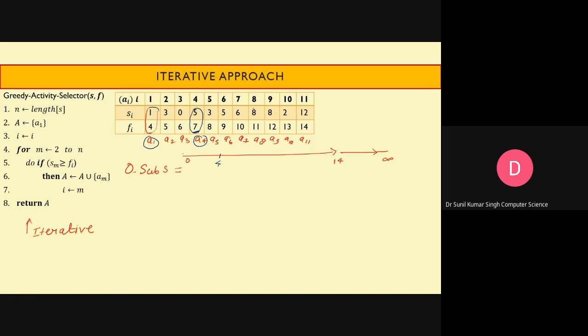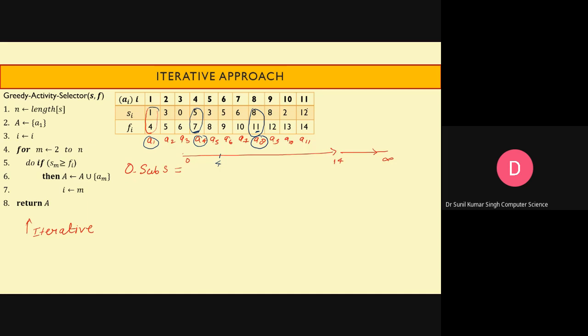Let me schedule this one. So A8 can be scheduled, and after finishing A8, finishing time is 11, you can schedule the next activity, and that can be A11, because A9 and A10 cannot be scheduled. Their finishing times are 8 and 2.